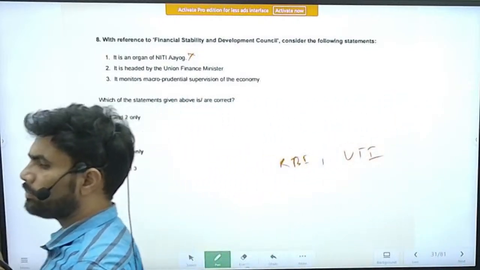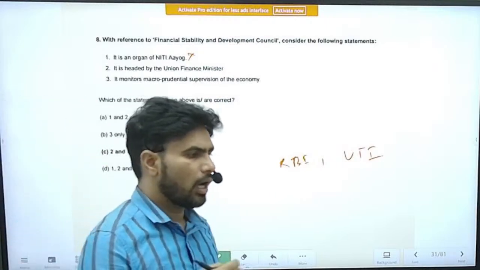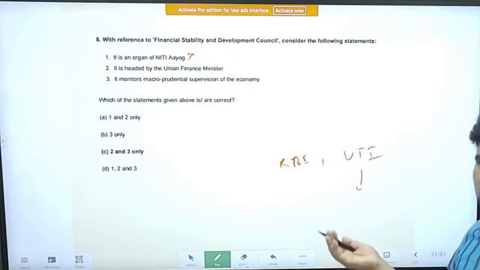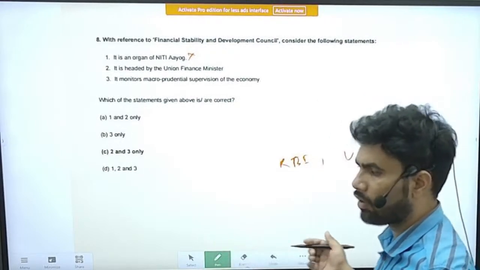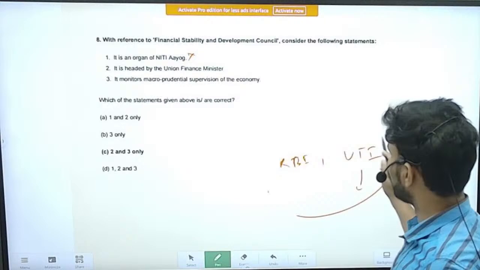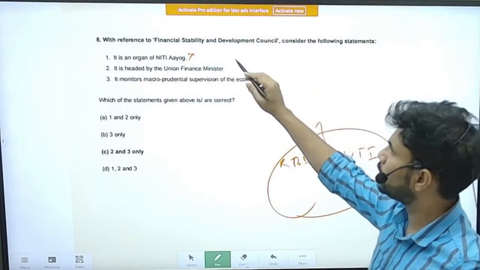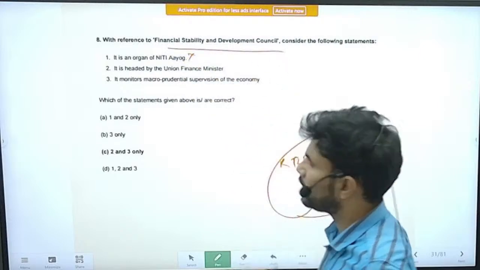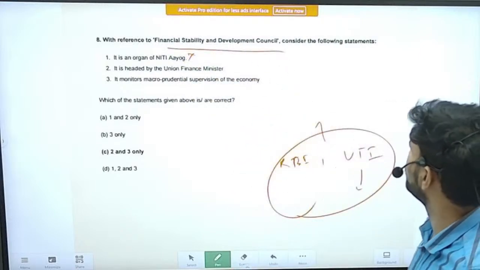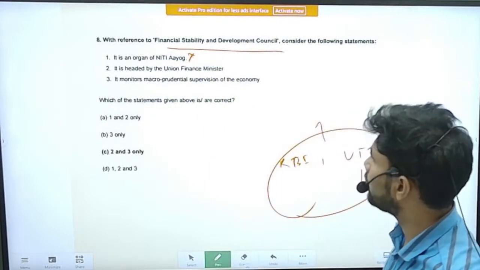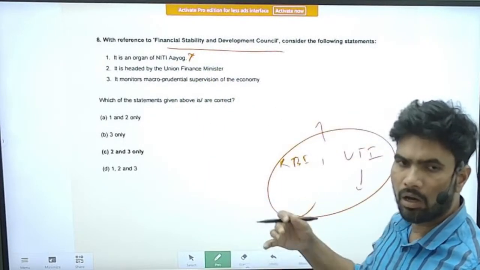Some issue related to regulation. I should regulate, said RBI. No, I should regulate, said the UTI. So there was a conflict. To address that conflict and take care of the regulatory aspect, this body was formed, the Financial Stability and Development Council. It is not an organ of Niti Aayog. It is an independent organization itself.